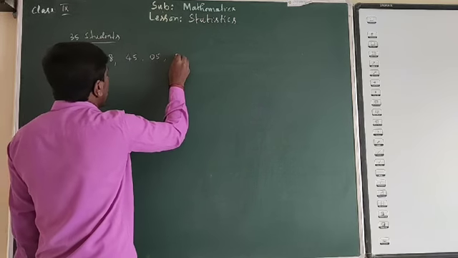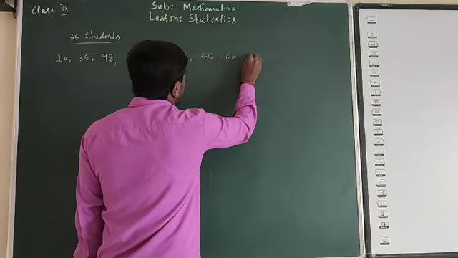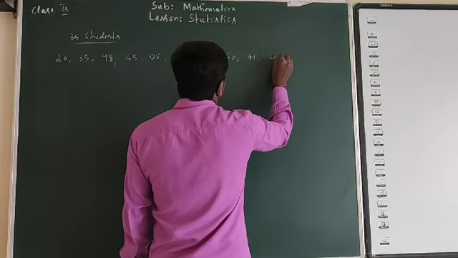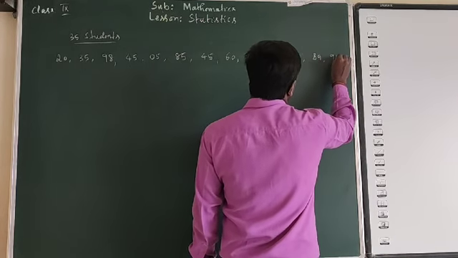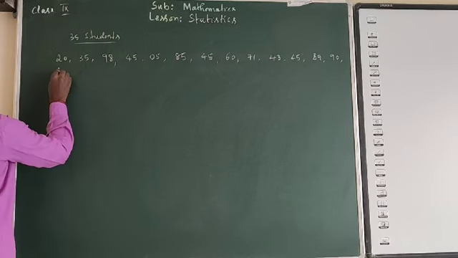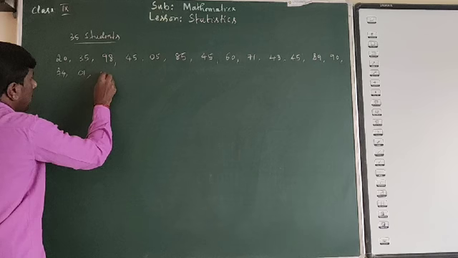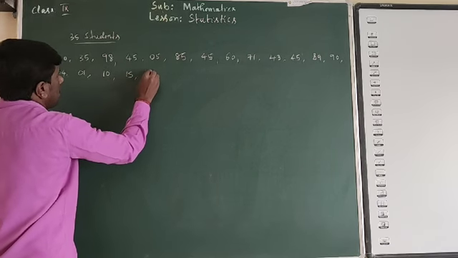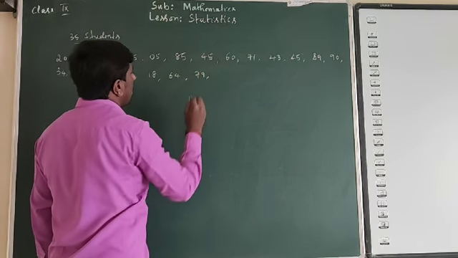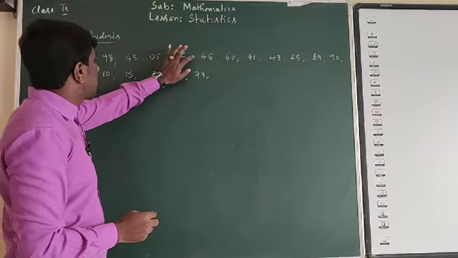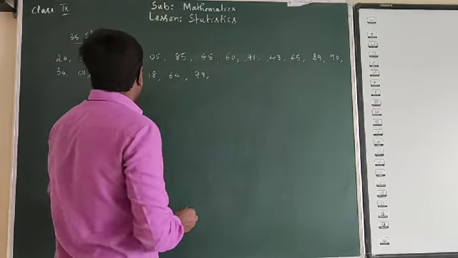Then we have 85, 45, 60, 71, 45, 43, 45, 89, 90, 34, 10, 15, 18 marks, then 64, 79. So let me take 20 students.